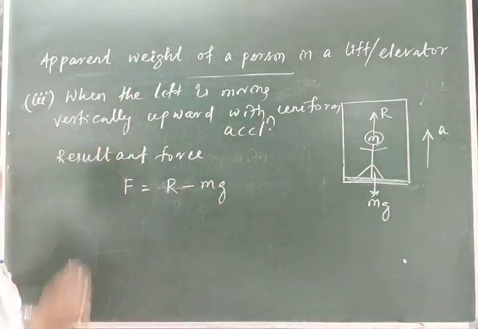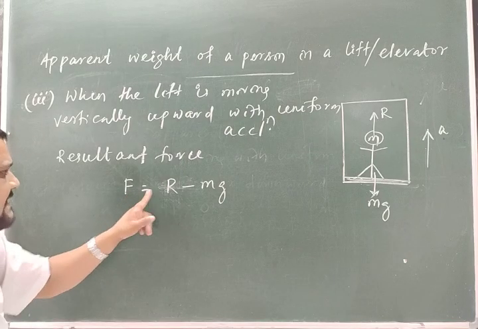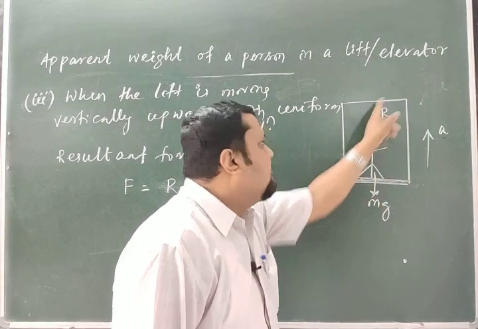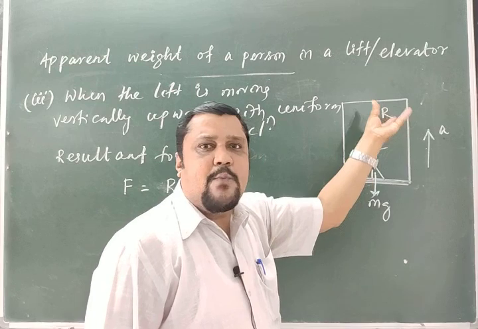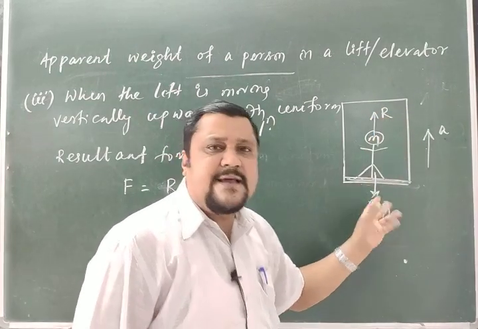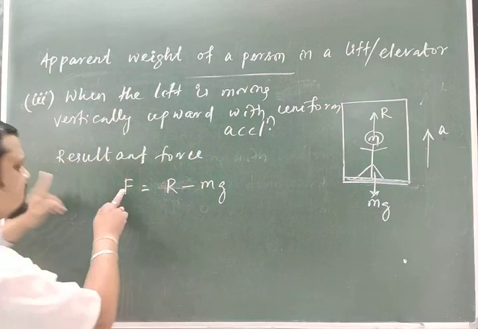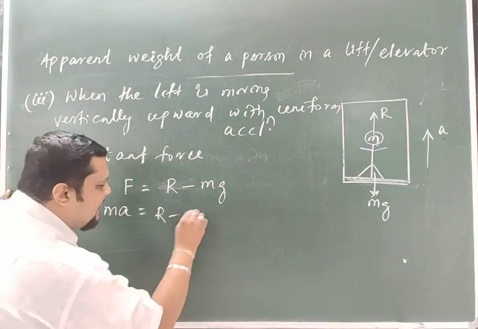Why have I considered R minus mg? Because the resultant force F is equal to R minus mg, there are two forces, R and mg. Because of R, the body is moving vertically upward, so R must be greater than mg, so the body is moving with a resultant force F. If m is the mass and a the acceleration, ma is equal to R minus mg.